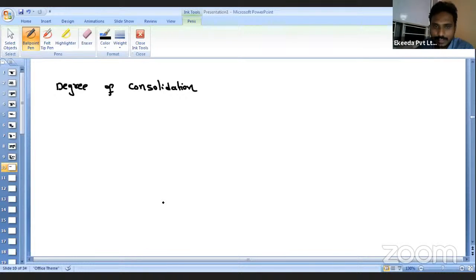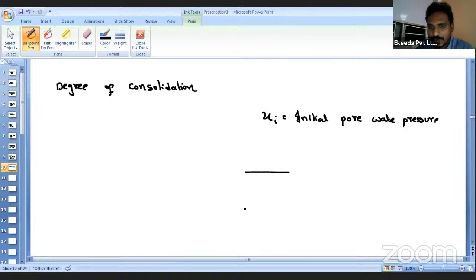Suppose, let us say that ui is nothing but the initial pore water pressure. Or let me explain with respect to values. Let us say there is a soil and some external pressure is applied. Initially, it is observed that my pore water pressure is 100 kilopascals.